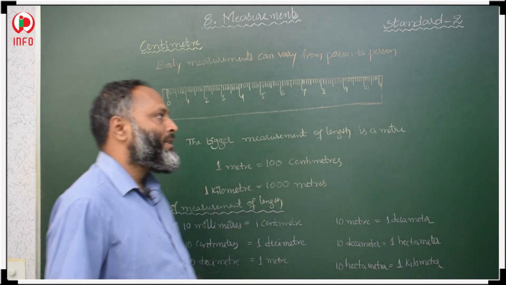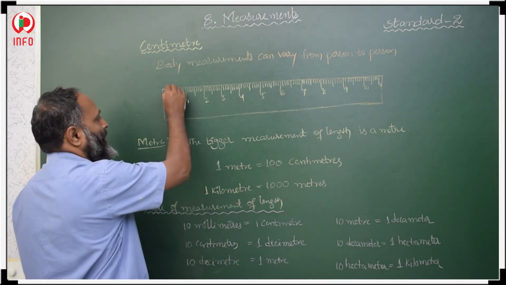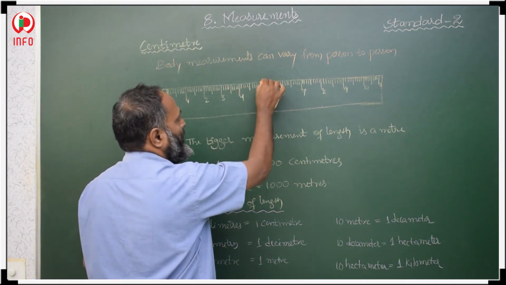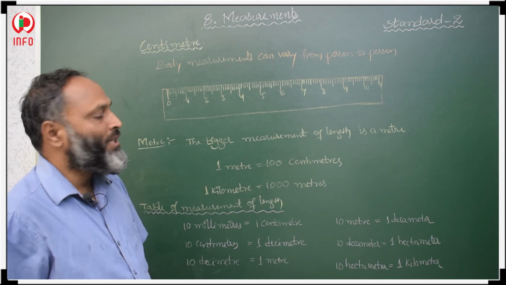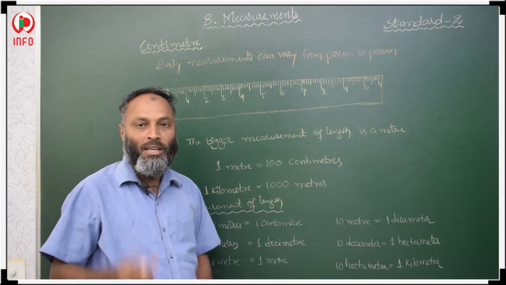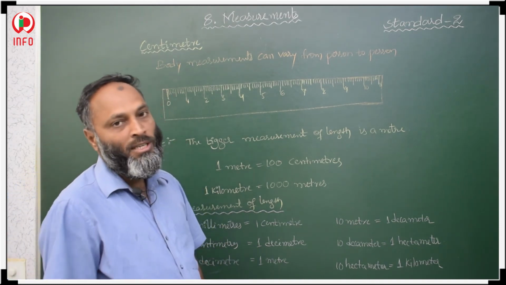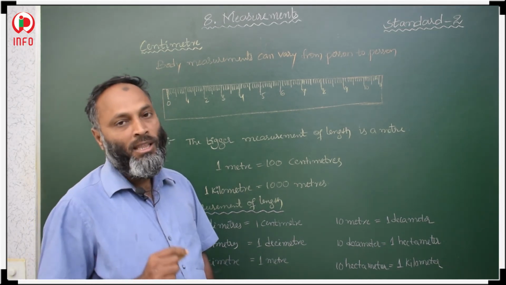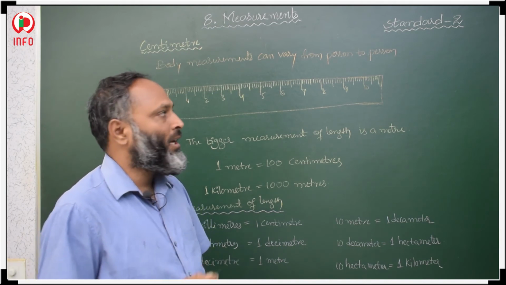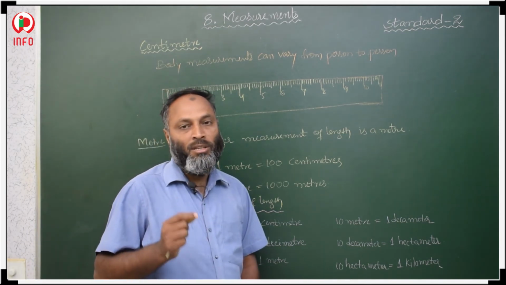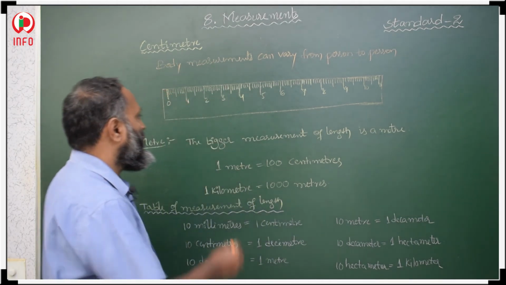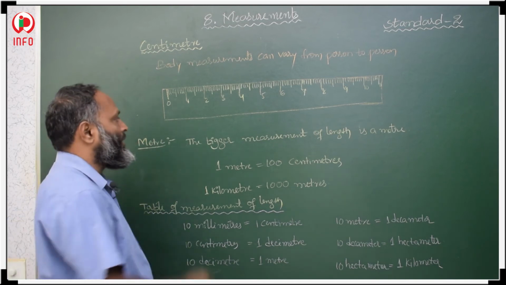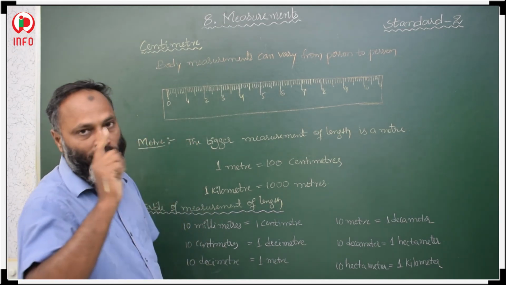See in your scale, it is marked like this: 0, 1, 2, 3, 4, 5, 6, total 15 units are there, 15 centimeters in a small scale. If you have a long scale, there 30 centimeters are marked. Here to here, 0 to 1, is 1 centimeter. So 1 to 2 is also 1 centimeter.